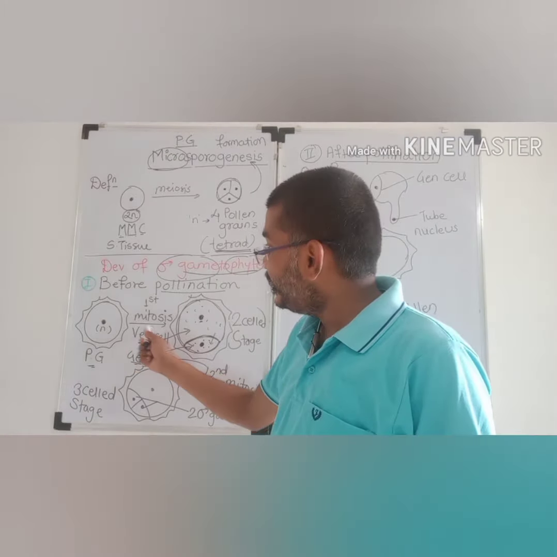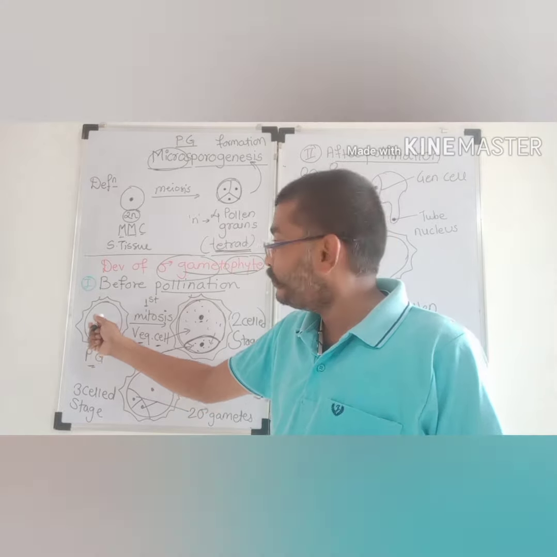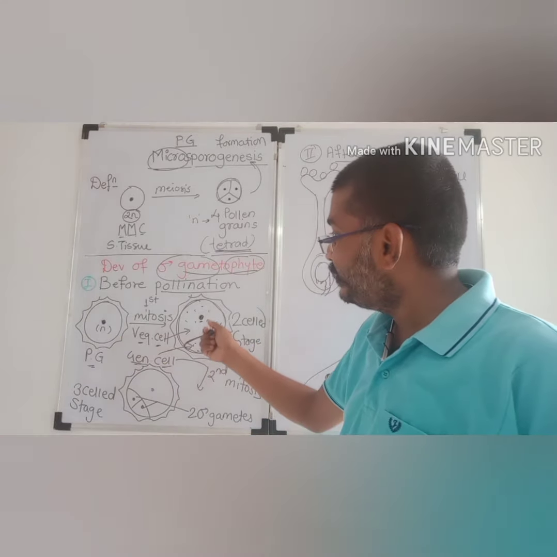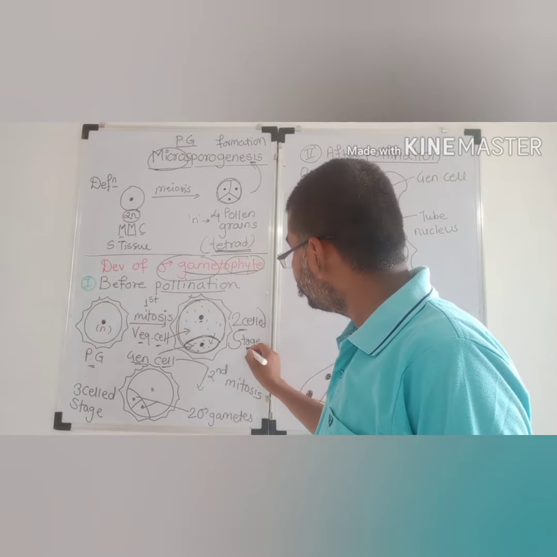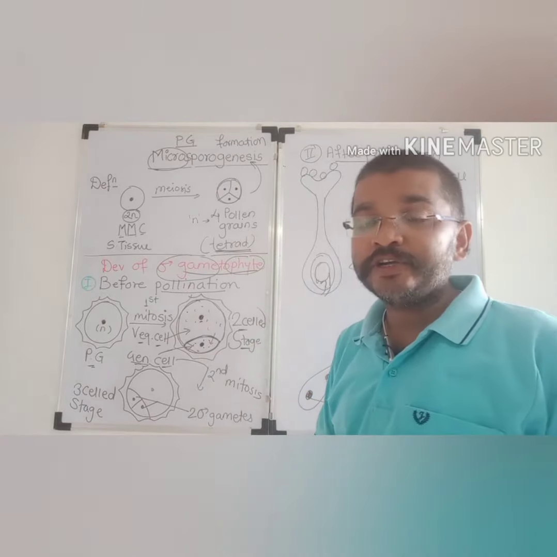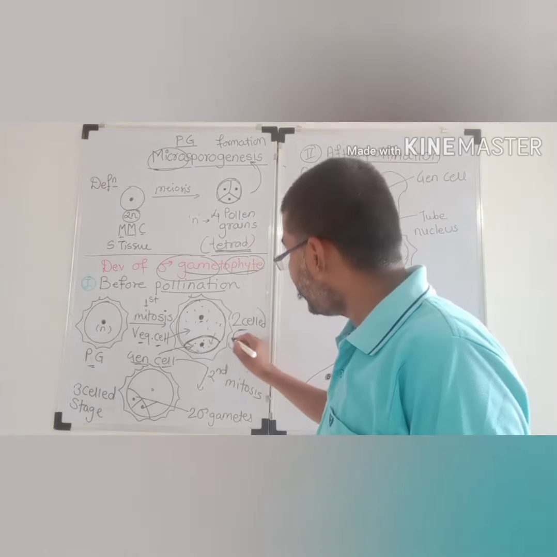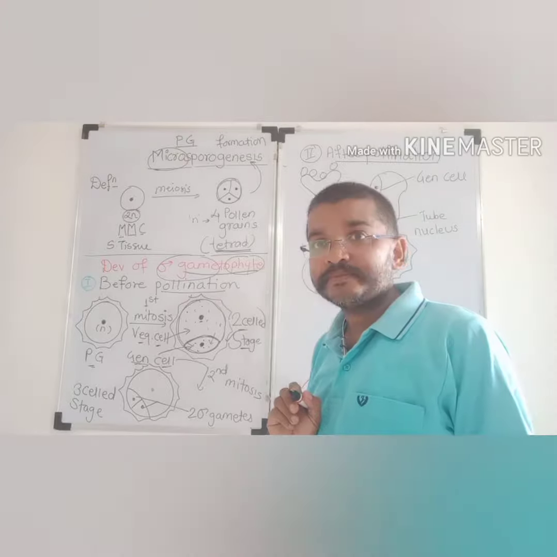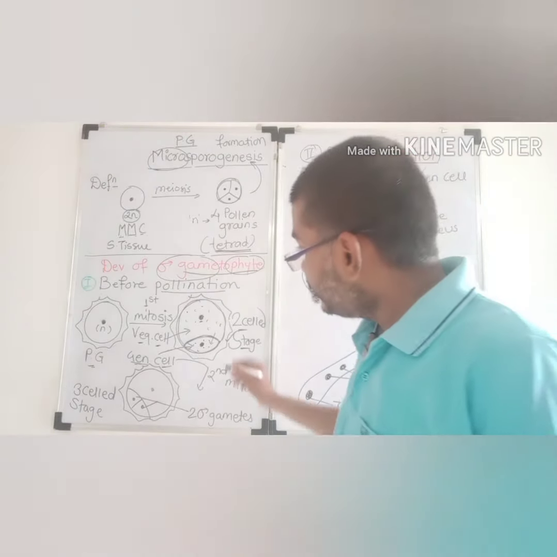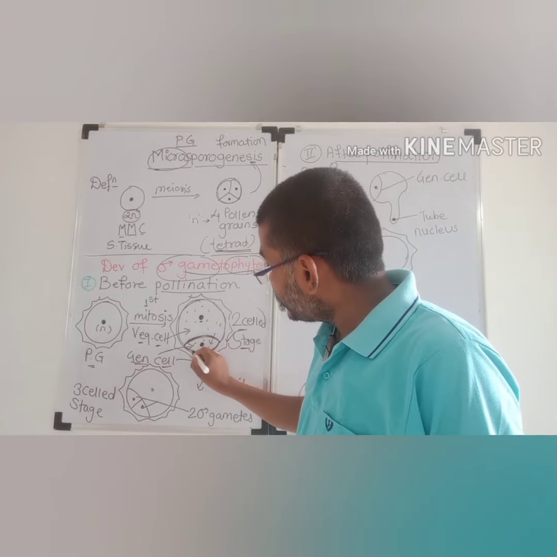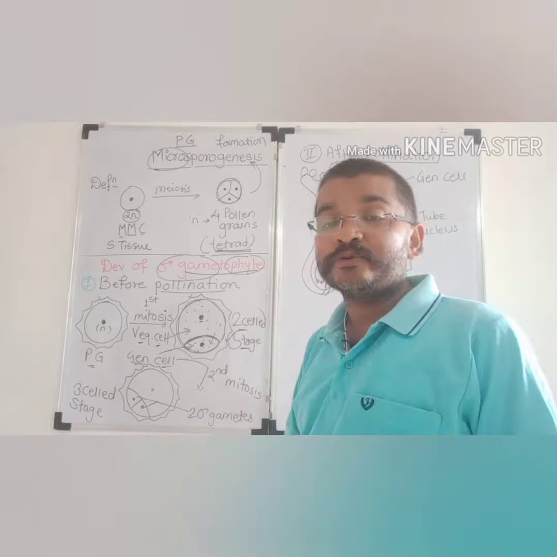So at the end of mitosis, the single haploid unicellular pollen grain gets divided into a two-cell structure. This is called the two-cell stage. In the majority of angiospermic plants, the dispersal of pollen grain takes place at the two-cell stage. But in orchids, like epiphytes, the generative cell, which is lens shaped and present towards the periphery, again undergoes a second mitosis.